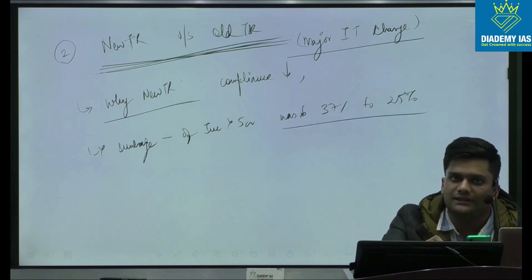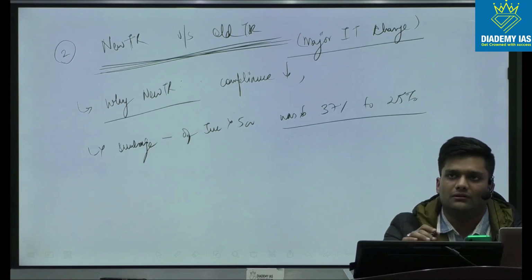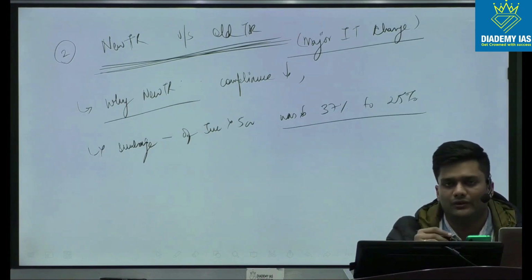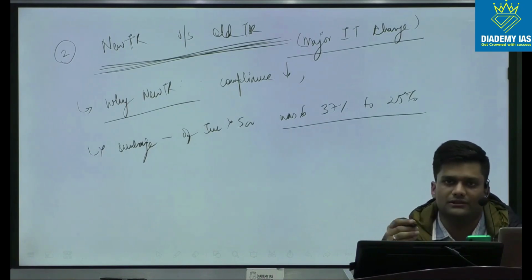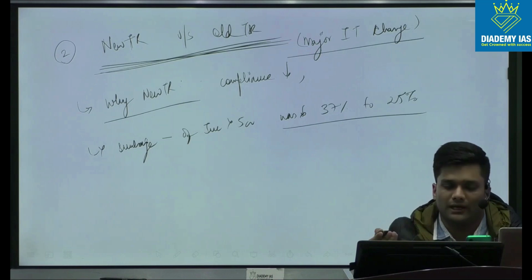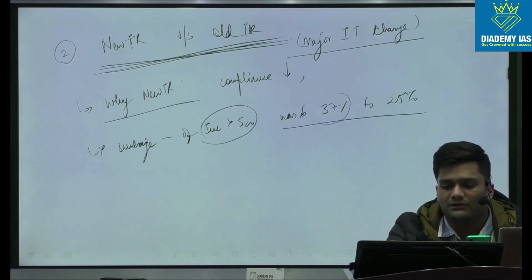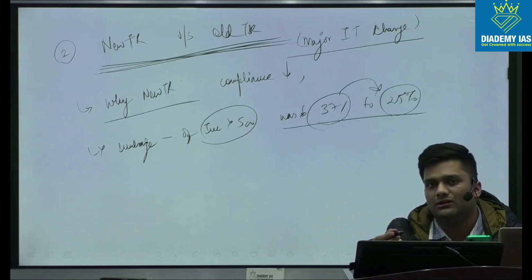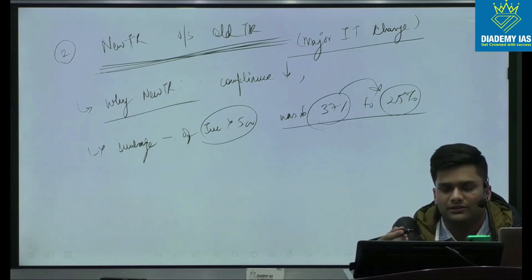Usually what we see is that in a welfare state, we have a progressive rate of taxation, more taxation for higher levels of income, and surcharge is also there for higher levels of income, but here there is an irony where the surcharge has been reduced from 37 to 25%. So the board might want to test your knowledge on this.